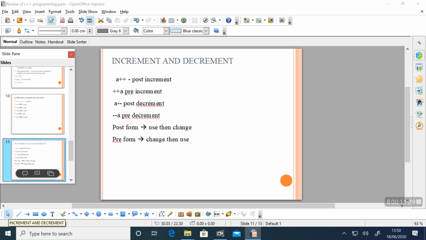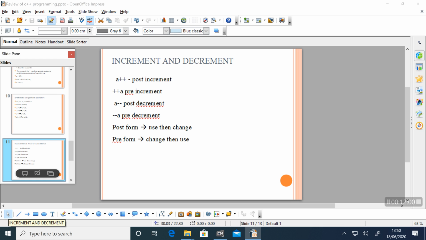The post form of the increment and decrement operators uses their current value and changes their value before the execution of the next statement.